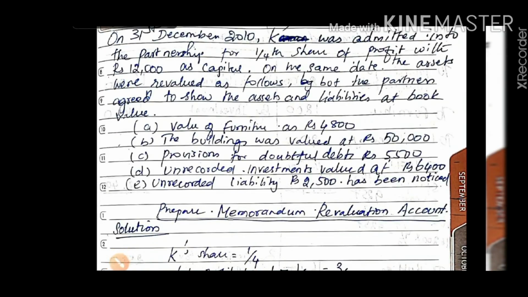On 31st December 2010, K was admitted into the partnership for 1/4 share of profit with rupees 12,000 as his capital.